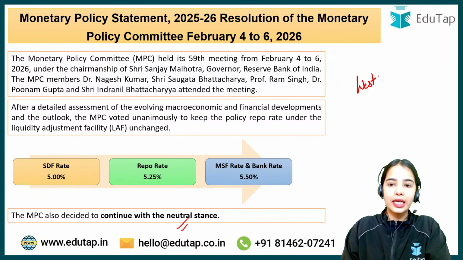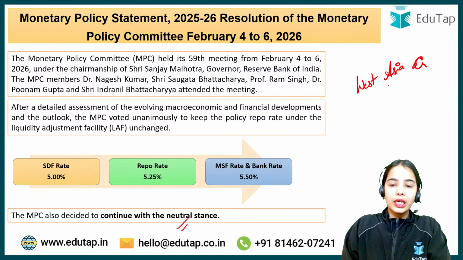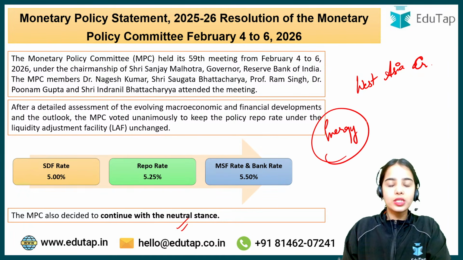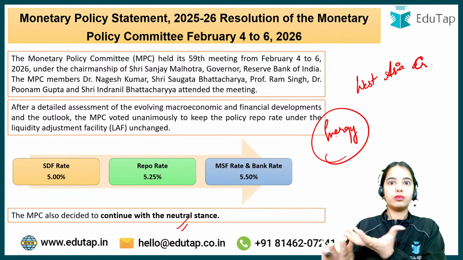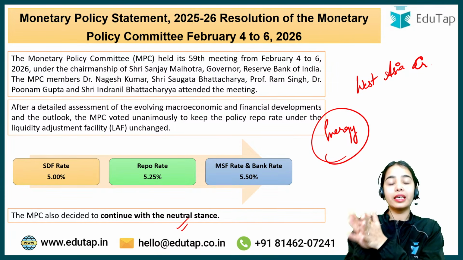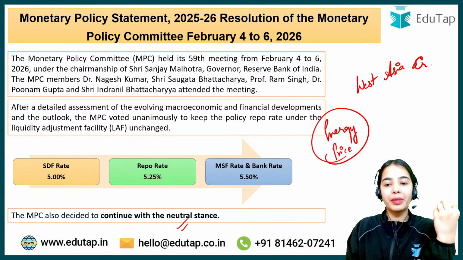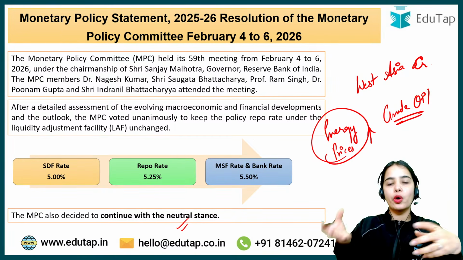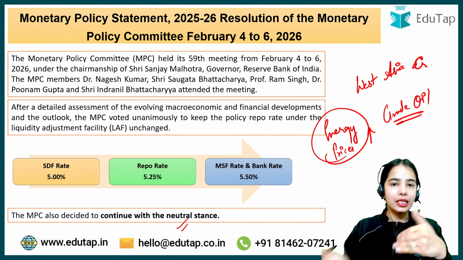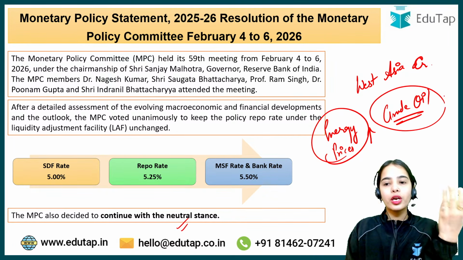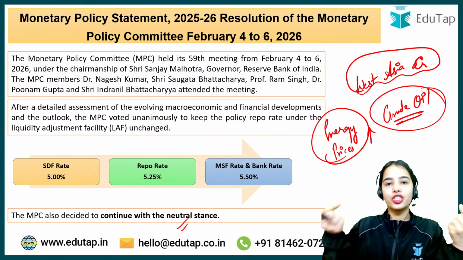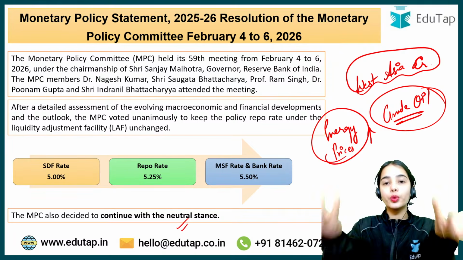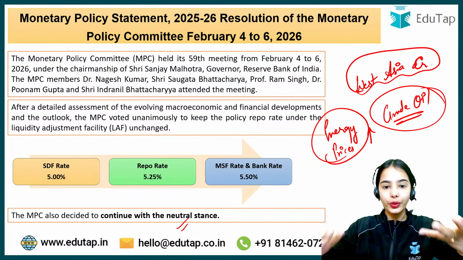See, the West Asia crisis is going on. I hope everyone knows that energy prices are rapidly rising. The crude oil prices are rapidly rising. There is the Strait of Hormuz, where the problem is that ships are not able to travel very easily. So the crude oil crisis is going on, and energy prices are increasing. If the West Asia conflict stretches out more, the energy and crude oil prices are going to increase further.